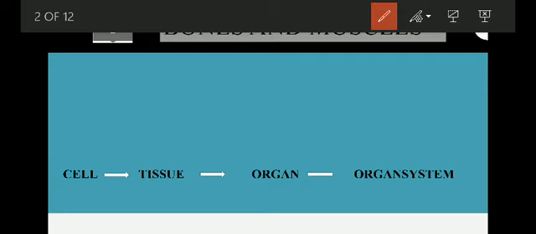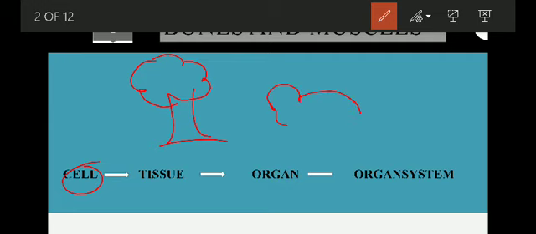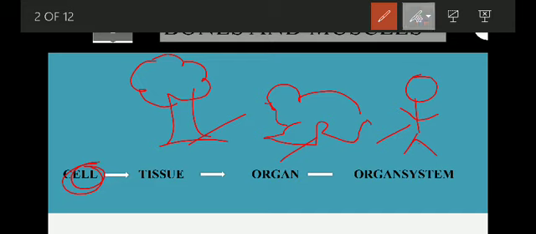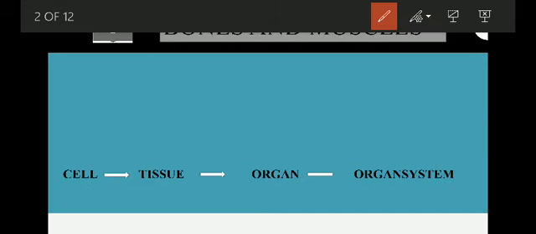You have learned in previous classes that cells are the basic unit of any living organism. Whether they are plants, or animals, or human beings, all of them are made up of cells. Just like